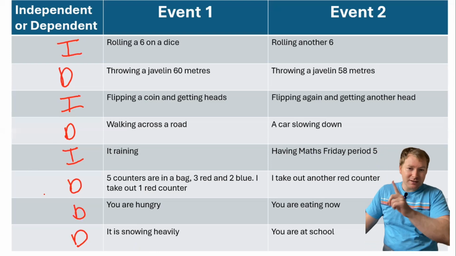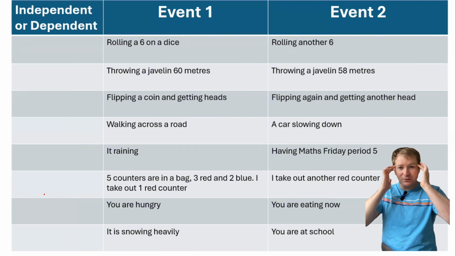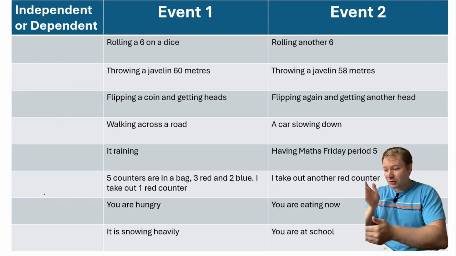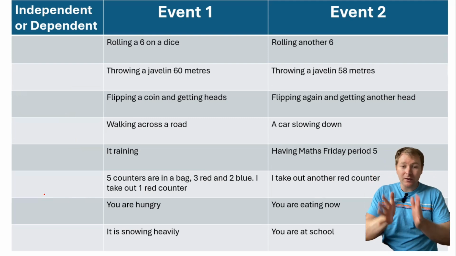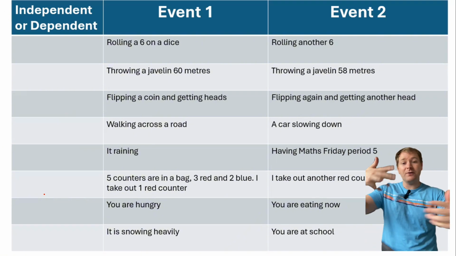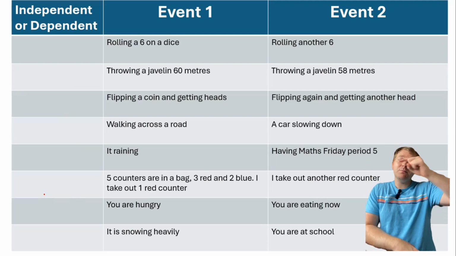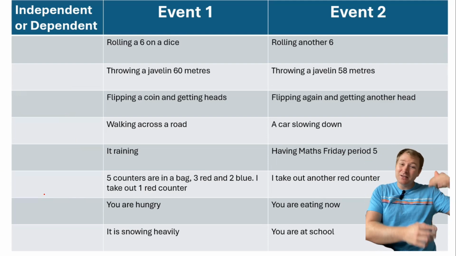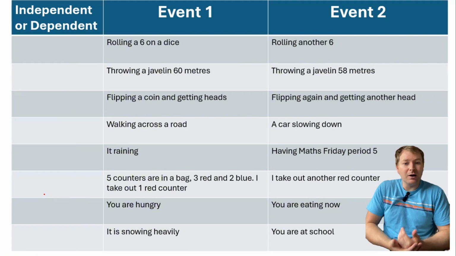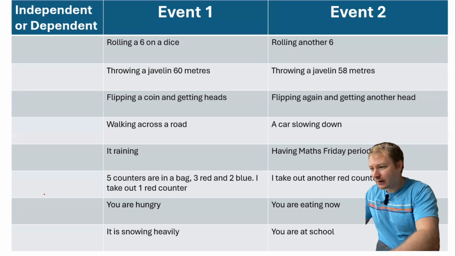Okay, but here's a quick tip. Try not to be too clever with your answers. I want you to think not about what maybe you think, but what the examiner would expect you to write. So for that one, snowing heavily, you're at school, I would imagine they want you to write down that it's dependent, because if it snows too heavily, that affects the possibility of you being at school, therefore you might not be at school. But if you try and be too clever and go, well, actually, it has to be this sort of snow and it's not snowed too much, so we're fine, whatever, you might trip yourself up. So try not to be too clever. Try and think about what they want you to answer.